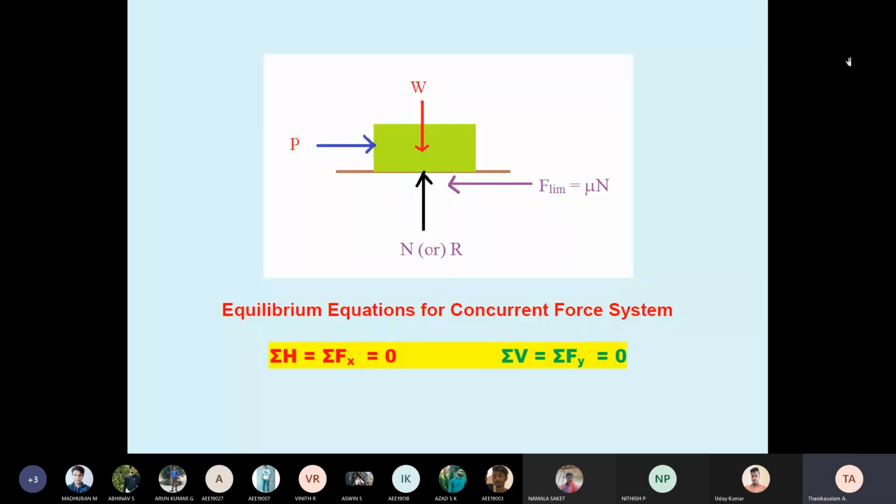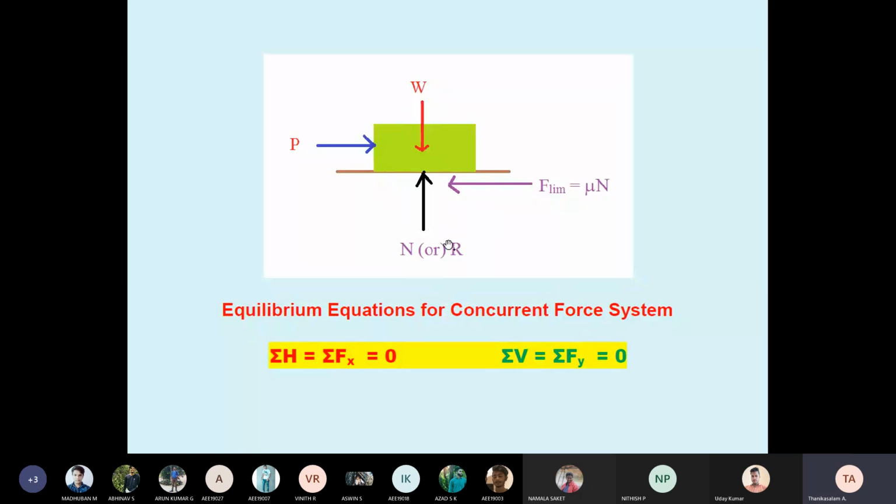See here, at the bottom, F. Friction is on the left side. Why? Because the body tries to move to the right side. Then the weight acts perpendicular downward, so every action has an equal and opposite reaction, N or R. This is the equilibrium of a body on a rough horizontal plane.